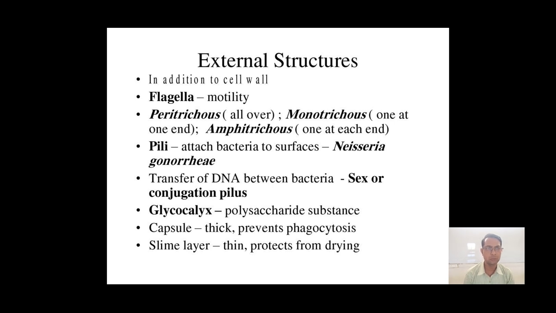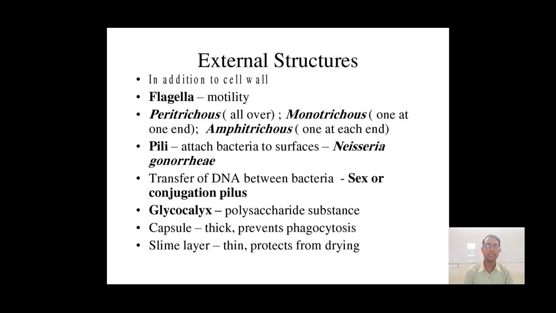In some prokaryotes this flagella is also absent, but flagella is useful for the motility of the microorganism, that is bacterial motility. Then there are different types of flagella, for example peritrichous, monotrichous, amphitrichous. These are the types of flagella present on the body of the bacteria.